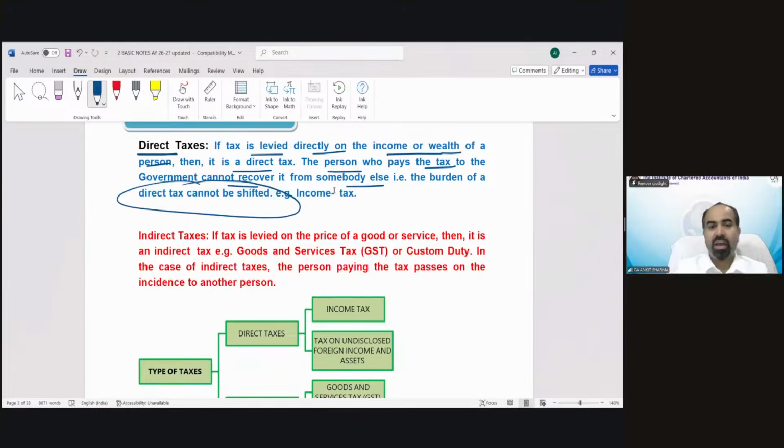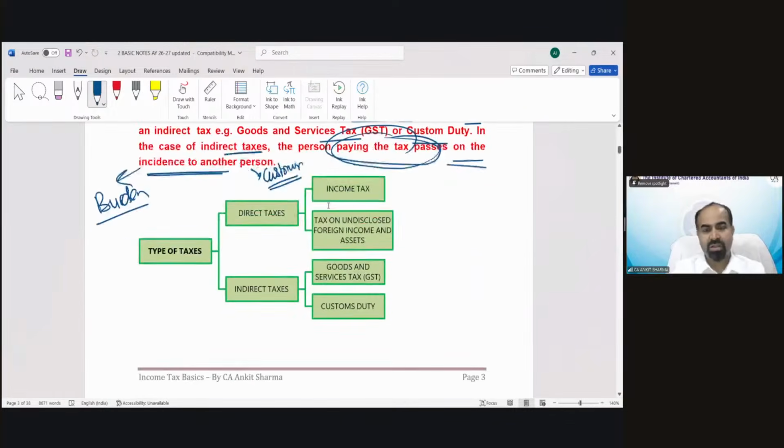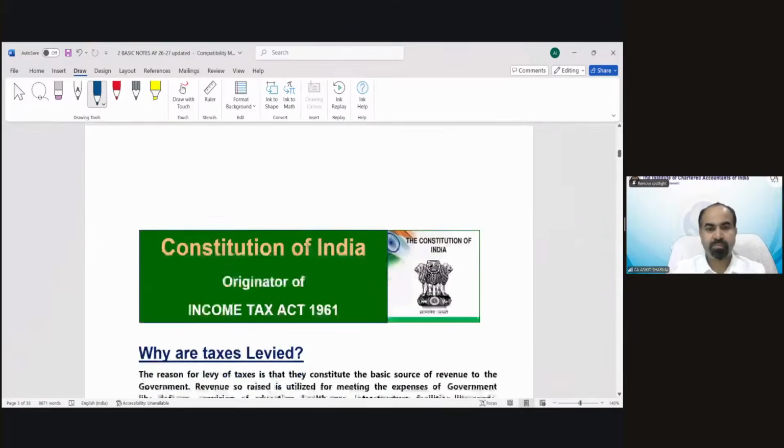Indirect tax: if tax is levied on the price of goods or services, then it is an indirect tax. Goods and service tax and customs duty are examples of indirect tax. In case of indirect tax, the person paying the taxes passes the incidence to another person. Incidence meaning the burden. And who is the other person here? The consumer, the customer. And the person paying the tax may be a shopkeeper, etc. Any one of them. This is the diagram. You can go through it, of course.